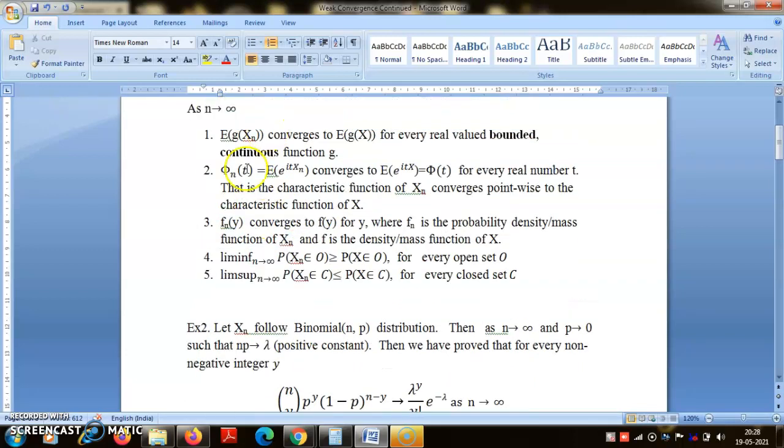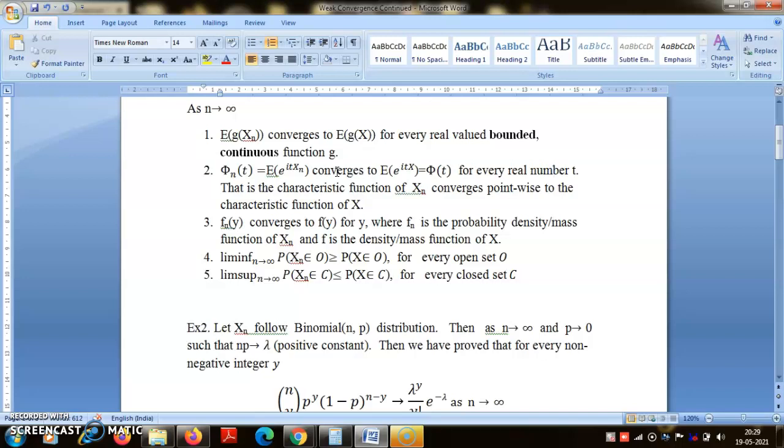These are the equivalent ways of proving or defining weak convergence, and statement number 1 is the easiest and most general way of defining weak convergence, not only for sequences of real valued random variables but for random variables that take values in, say, complex numbers or R^d, or even random variables whose range is a function space. For example, random variables which take values in C[0,1].